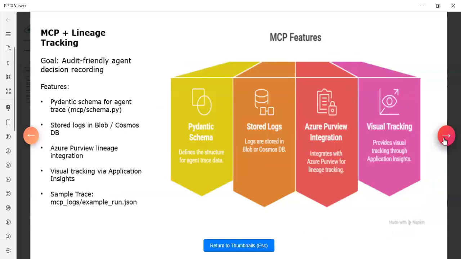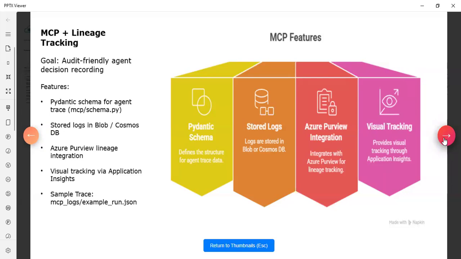Now the next slide is regarding the MCP. Here we focus on traceability and auditability. We will define the model compliance package schema using Pydantic, saving across Azure Blob. Each API response will include a trace ID for auditing. We will also integrate Azure Purview for data lineage, use Application Insights for the visualization, and the deliverables include the MCP schema, trace log, and Purview catalog.